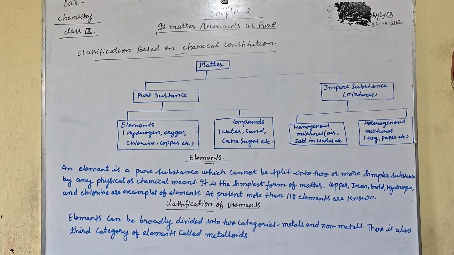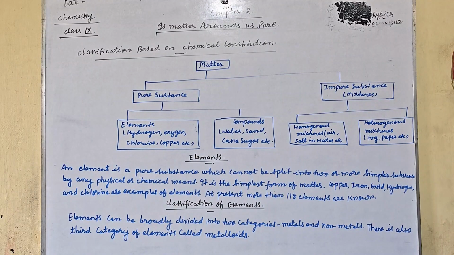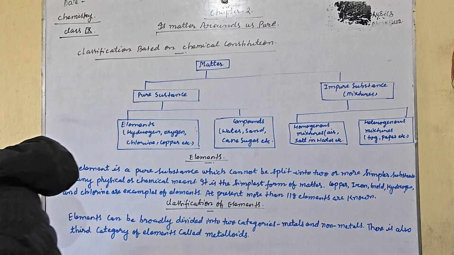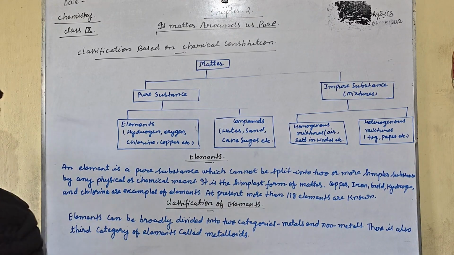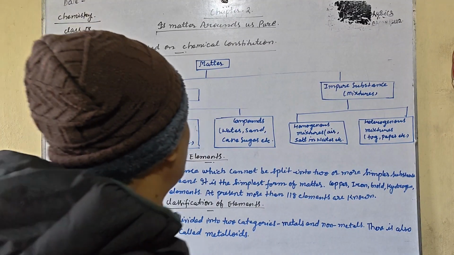In this chapter we are going to read about elements, compounds, mixtures, heterogeneous mixtures, homogeneous mixtures, solutions, solvents, and lots of things. So be attentive to the class and don't skip the video; go through the whole video and try to understand the topic. If you do not understand any topic, then please comment on the YouTube channel. So my dear students, let us start chapter number 2, Is matter around us pure?